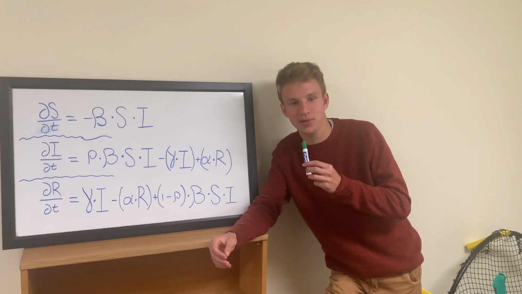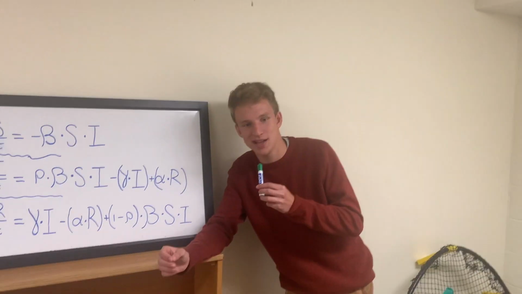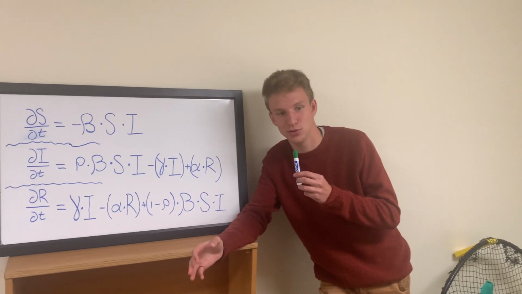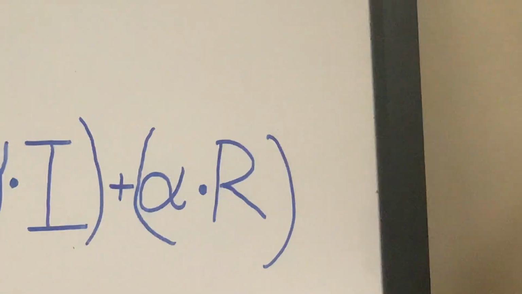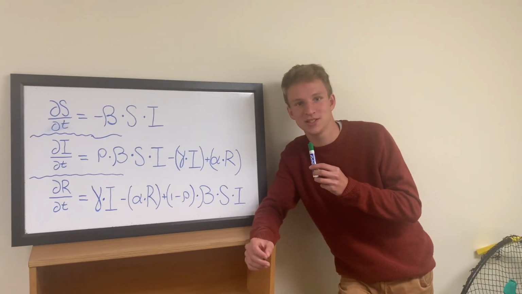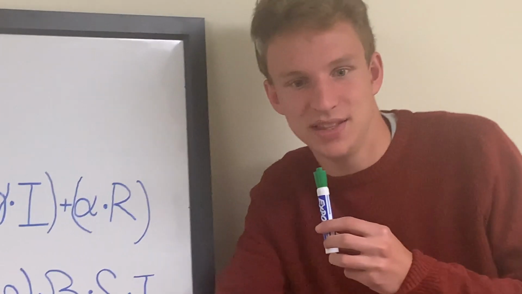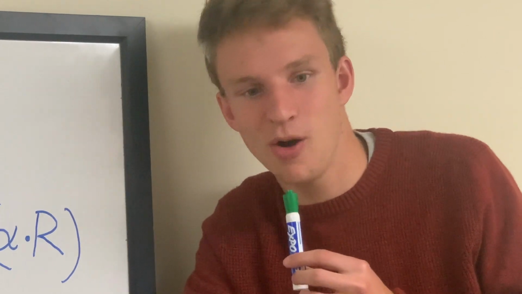The function I of t measures the size of the population that is infected with the gossip. This is to say that the infected population has heard the rumors and they believe that they are true. And then the function R of t represents those who have recovered from the gossip, that they have heard the gossip and they know that it is false.